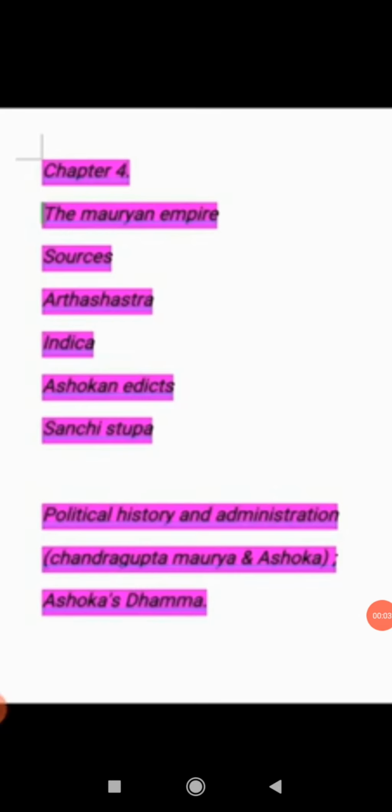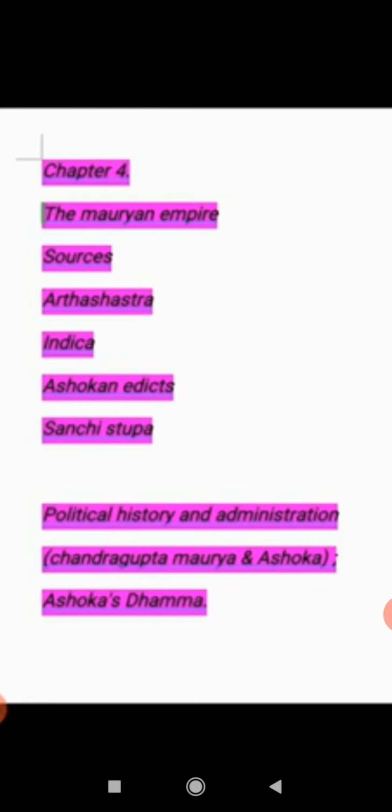Good morning, students. In the last chapter, we studied the extent of Ashoka's empire. Today, we will start the Mauryan administration. At the time of Ashoka, it was called Pan-Indian in character. The Mauryan Empire, beginning with Chandragupta Maurya, was vast with an all-India character.